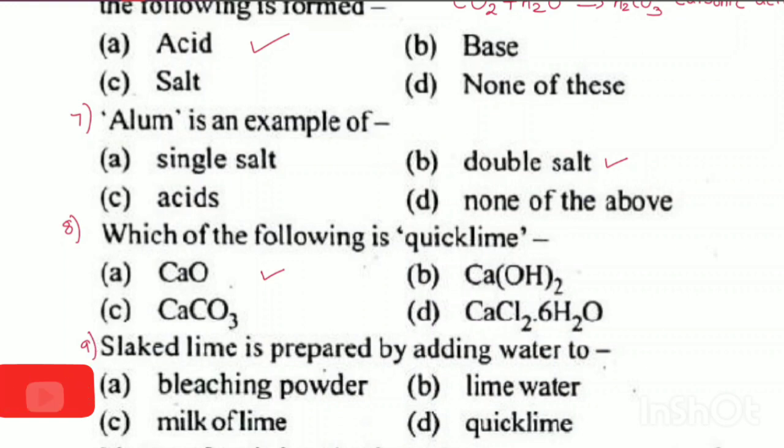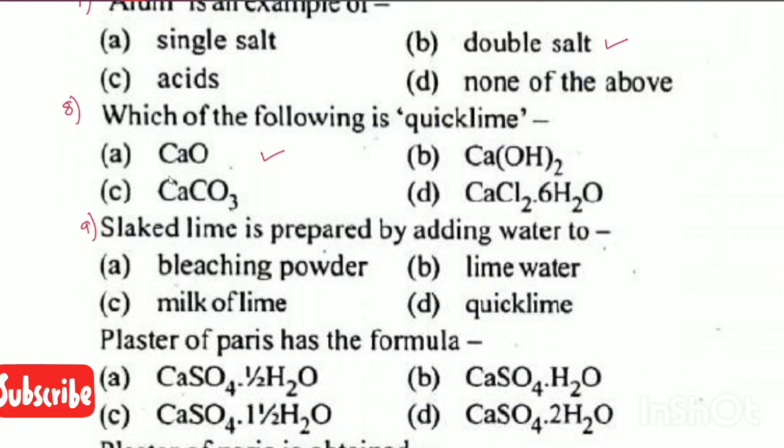Slaked lime is prepared by adding water to which of the following? Bleaching powder, lime water, milk of lime or quicklime? Slaked lime. Number 10. Plaster of Paris has formula calcium sulfate·1/2 H2O, calcium sulfate·H2O, calcium sulfate·1.5 H2O, calcium sulfate·2 H2O. We know that plaster of Paris is nothing but calcium sulfate hemihydrate, half hydrate. So option number A.